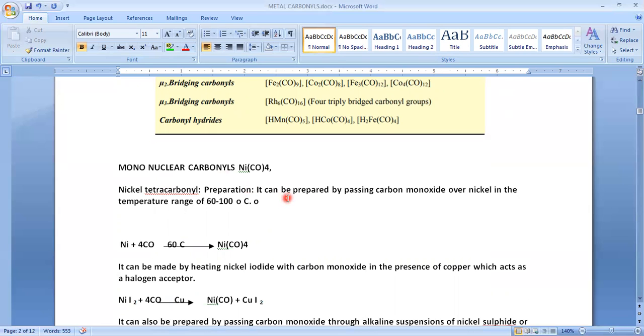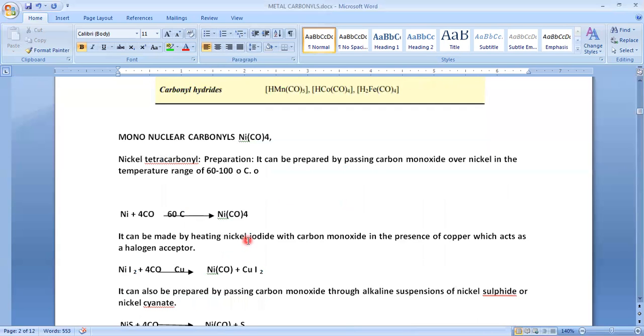In the direct method, we prepare it by passing carbon monoxide over nickel in the temperature range of 60 to 100. Whenever carbon monoxide gas is passed over nickel at 60 to 100 degrees centigrade, that will give a nickel tetracarbonyl complex.